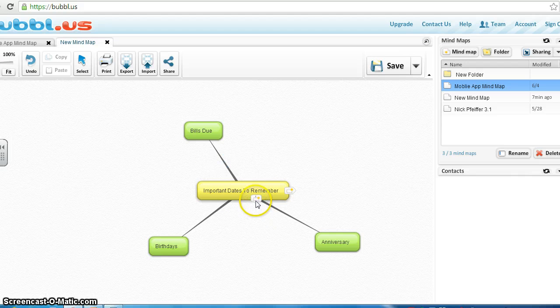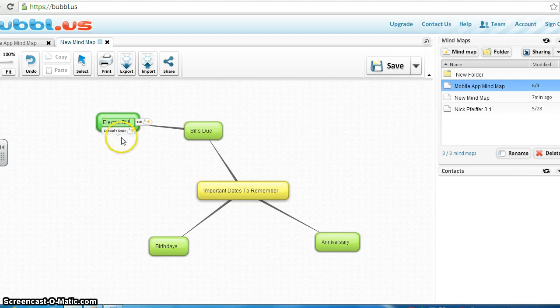And you can create what they call a child bubble off of that. I have 3 of those up right here for important dates. So if you wanted to go up here and add something you really need to remember, let's say you have bills due, you can say, well, yeah, I have bills due, but what are they? So you can click on a child bubble. One pops up. You can click to drag it wherever you want. Click in the middle and say, oh, I have my electric bill due.